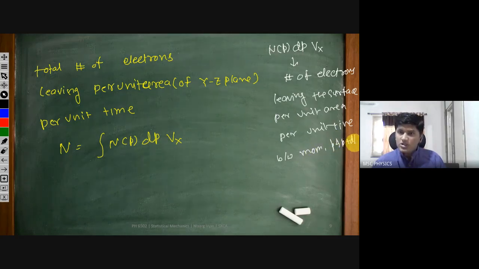So all those electrons which have the momentum between P and P plus dP will leave according to this multiplication per unit time per unit area of the surface.